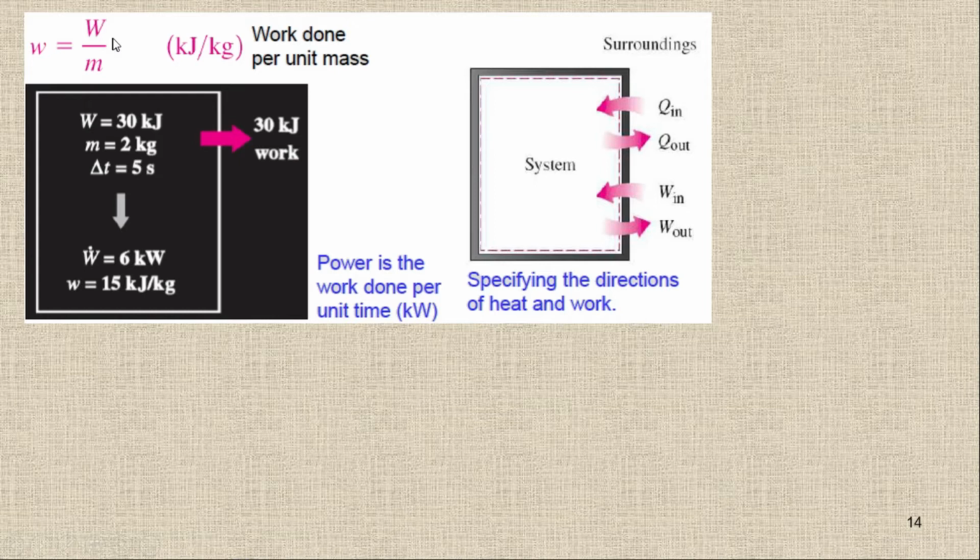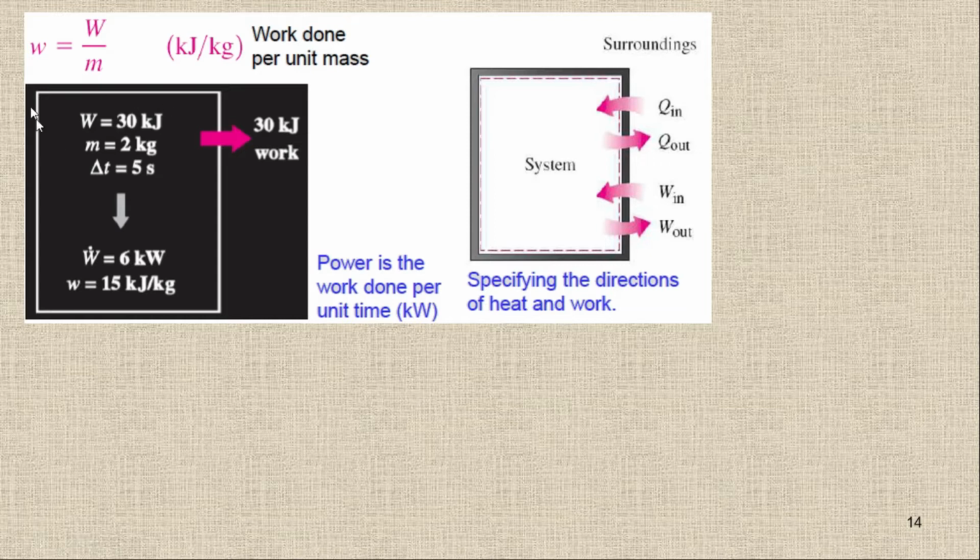Likewise, here I'm writing W for the work, and I'm going to write the specific work by a small letter w. So small w is work per unit mass, joule per kilogram. Joule per kilogram is simply W upon m, and you will get the specific work. And when we are talking about W dot, W dot will be the work per unit time, and work per unit time is also known as the power.